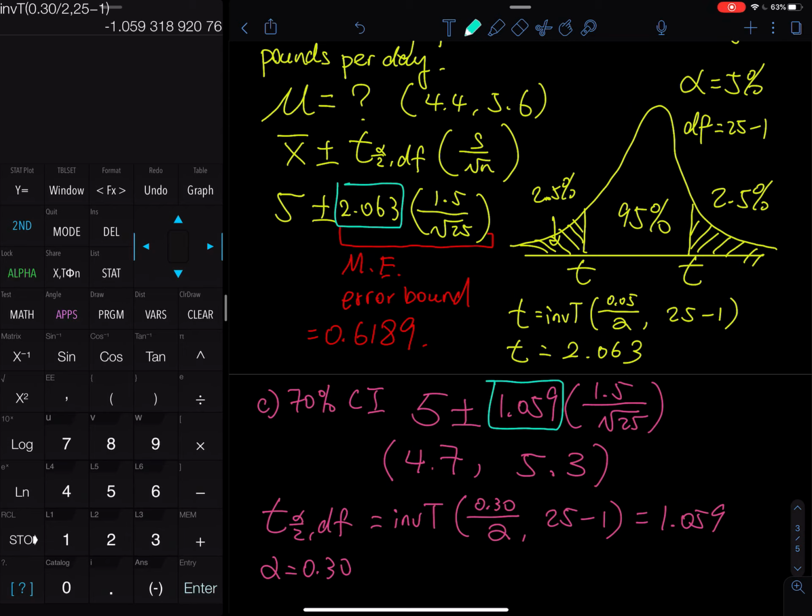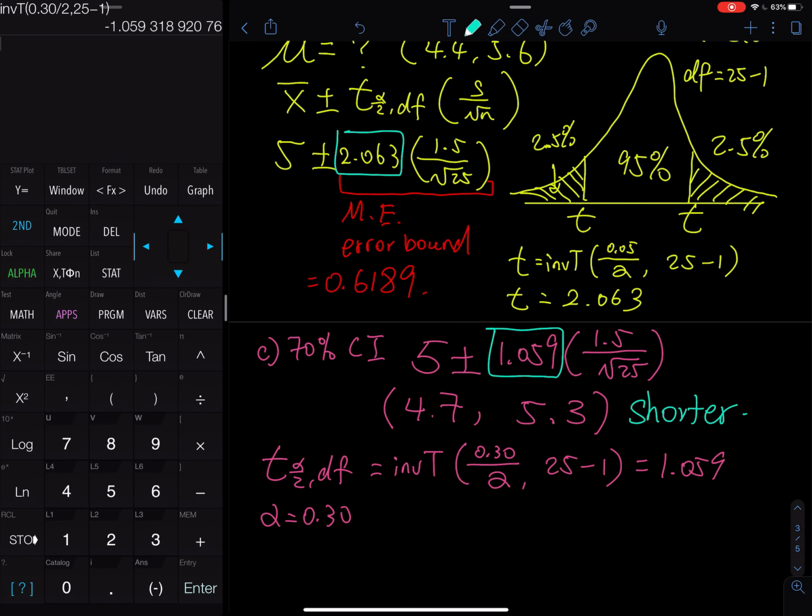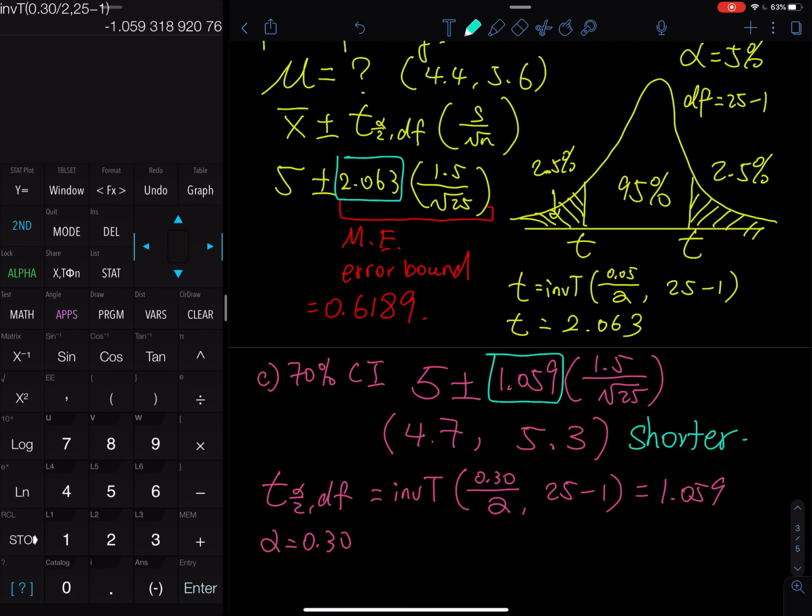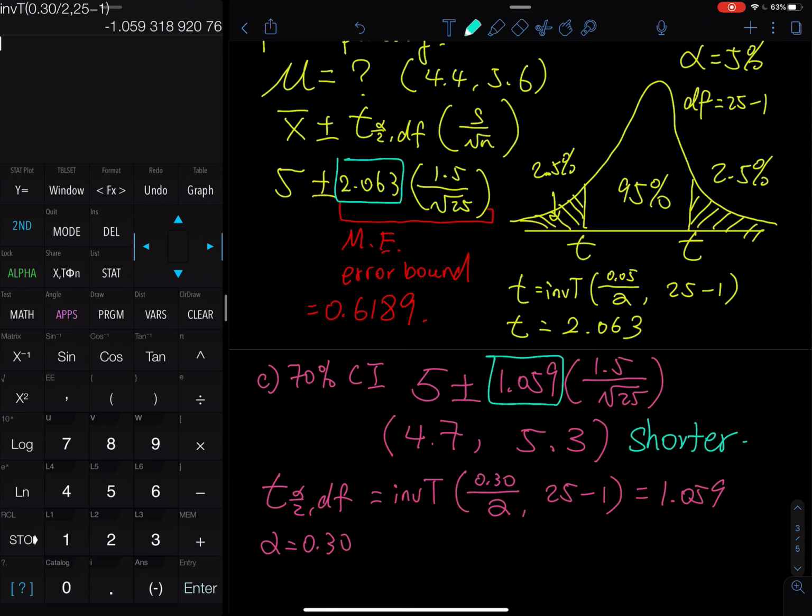So we can clearly tell this will be a shorter interval, right? Let's make a quick comparison for a 95% confidence interval. We take the length, which is equal to the upper limit minus the lower limit.